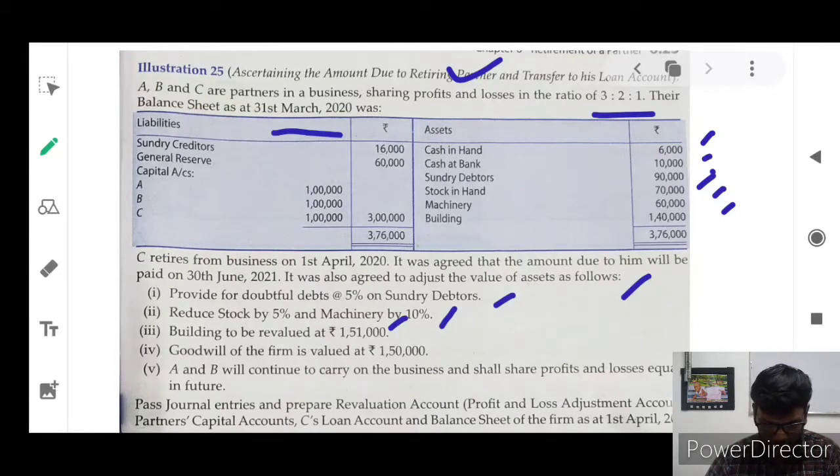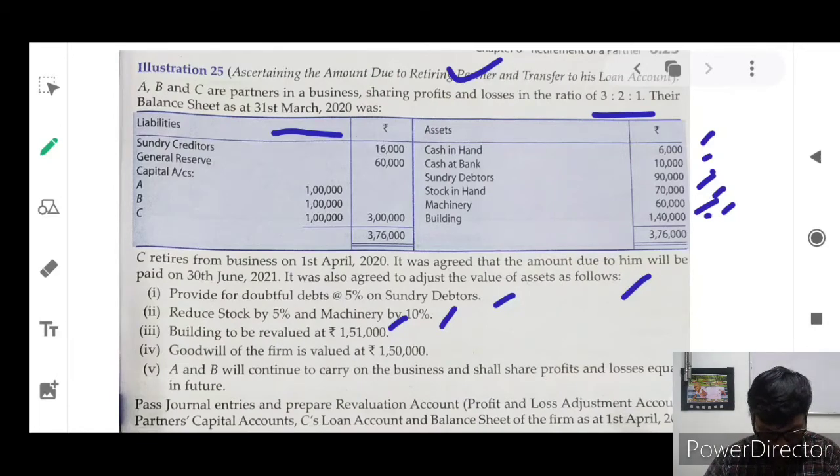So the building's new value is 1,51,000. Already the building value is 1,40,000 only, but now 11,000 is increased. The fixed asset is increased by 11,000, so it will be entered on the credit side of the revaluation account in the retirement of a partnership firm.